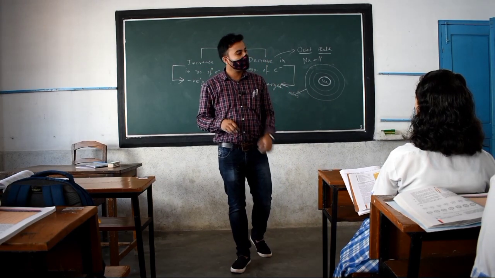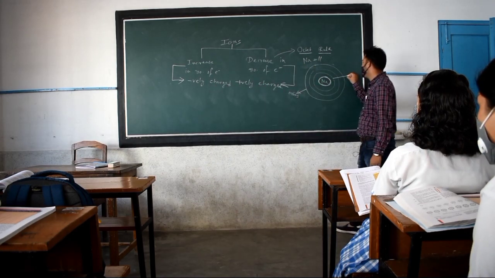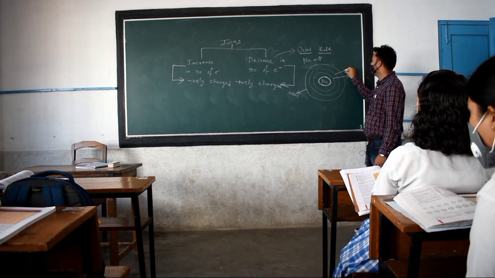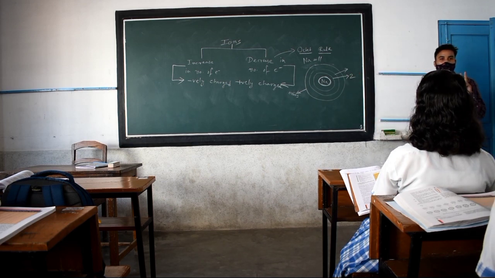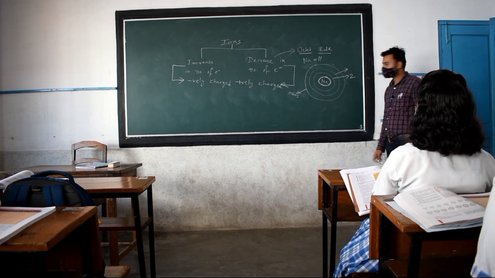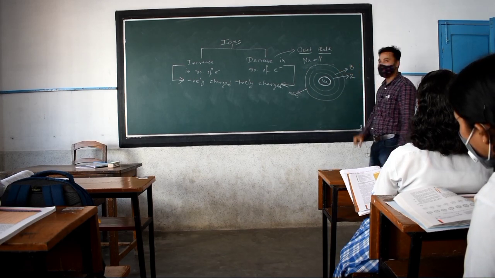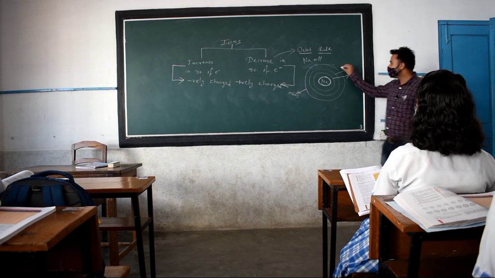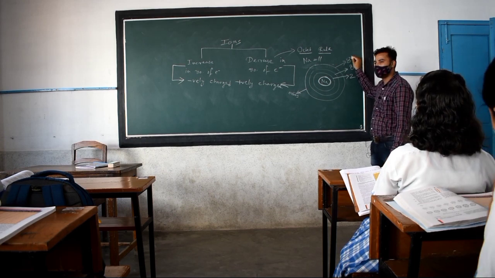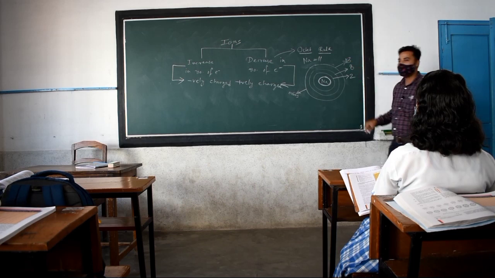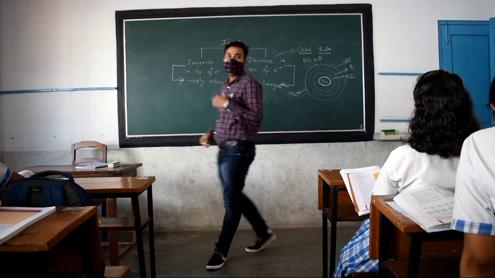so that the electrons can fit there. The arrangement is that the first shell always has a maximum of 2 electrons. The second shell always has a maximum of 8 electrons. Similarly, the third shell has how much? 8 or 18? 18, right? So the third shell has a maximum of 18 electrons.